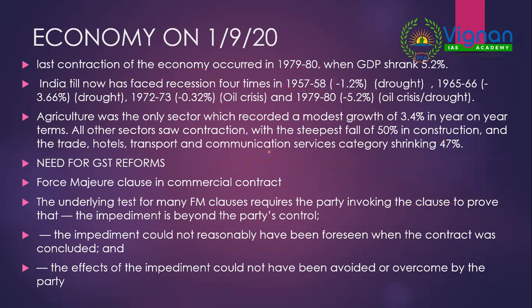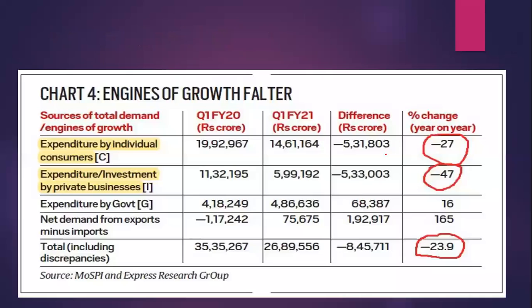Now, as I've told you, out of all the sectors, the agriculture sector was the only one which recorded a modest growth of 3.4% compared to last year. Again, this is a factual statement for UPSC which helps you to filter out the options. All other sectors, like we spoke about construction and everything, that percentage fell. So remembering that percentage is not important.